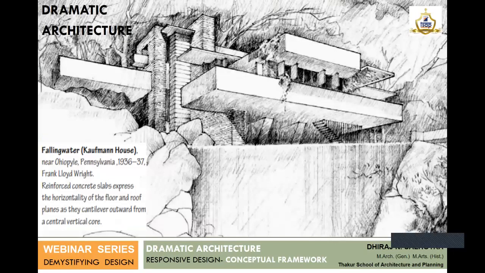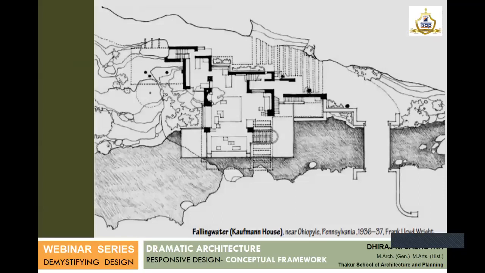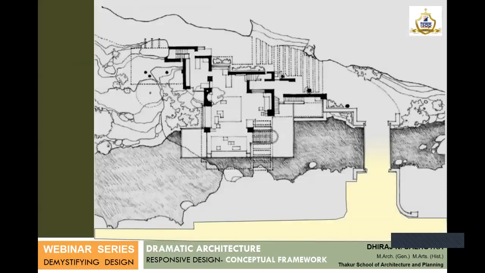And now this is a project which does not need any introduction. It is Falling Water, or the Kaufmann House, one of the key projects of today's discussion. There are some interesting facts that I would want to present here today about this project. This project is also on a turnaround spiral axis. But the reason is not just to add drama.